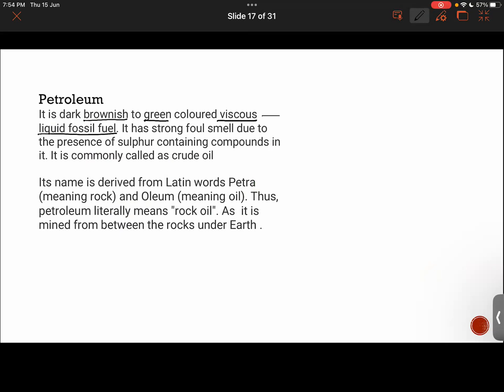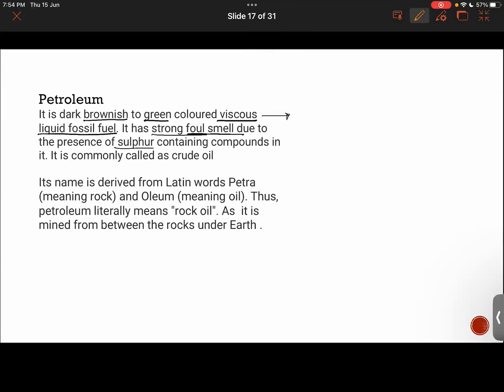What does the word viscous mean here? Anything that can flow is called viscous. And it has a very strong foul smell due to the presence of sulfur in it. Remember this point.